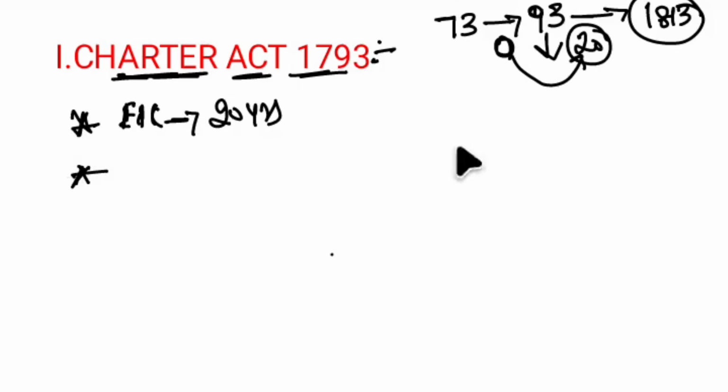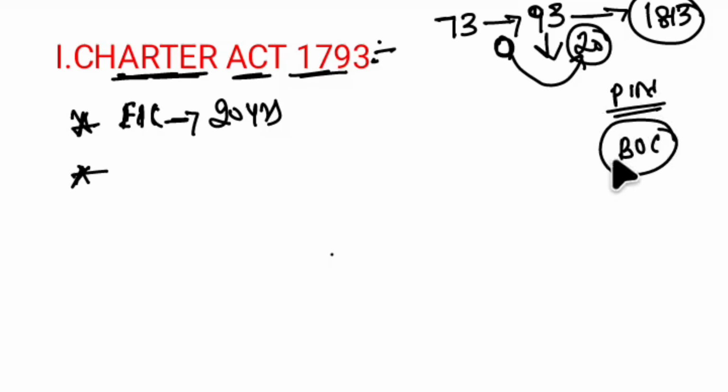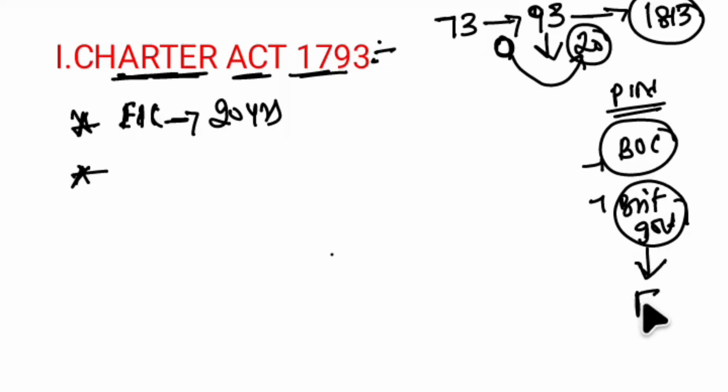Previously in Pitt's India Act we discussed that the Board of Control was formed, and the British Crown got complete control over the East India Company.